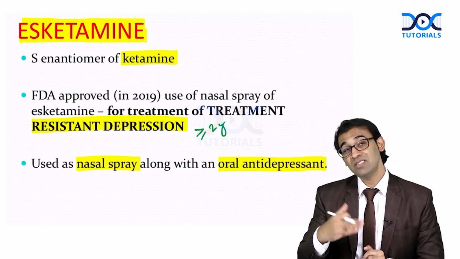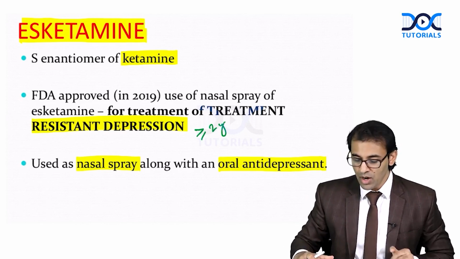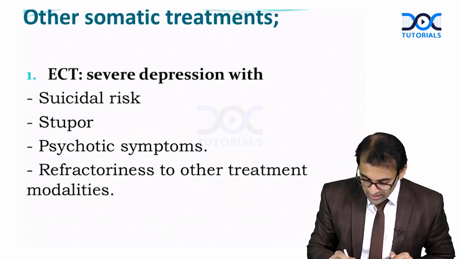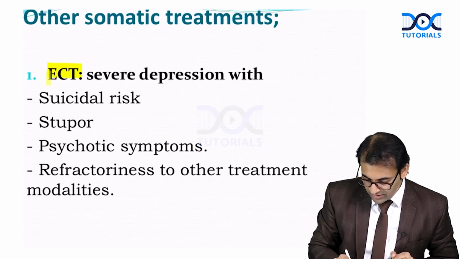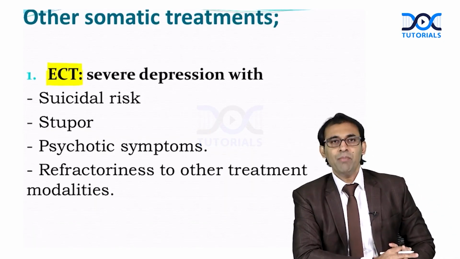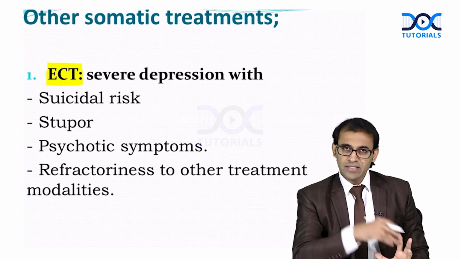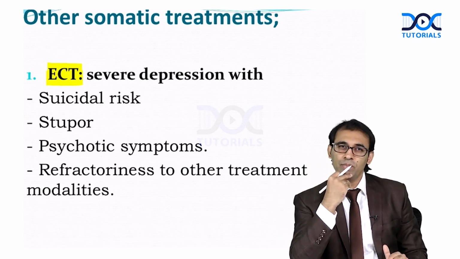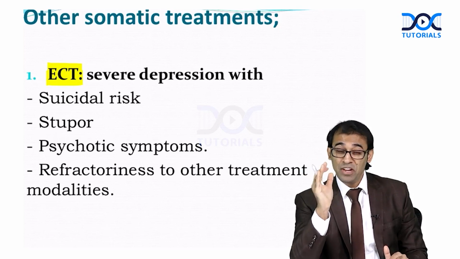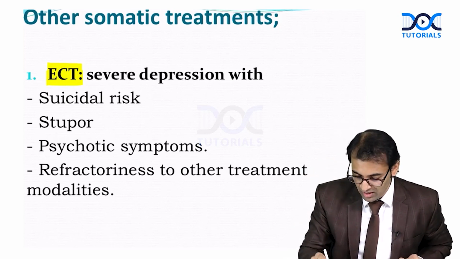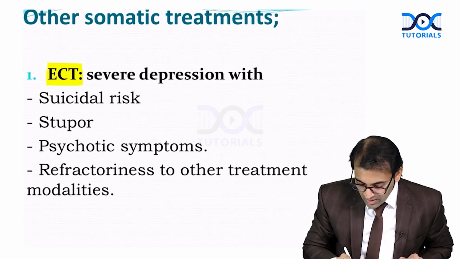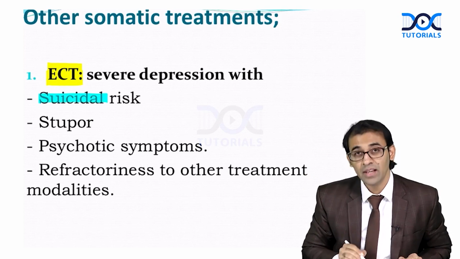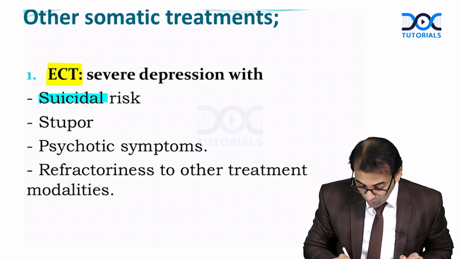Now, we are going to learn some other modalities of treatment for depression. ECT, electroconvulsive therapy. Remember here, ECT can be given in depression also. But do you think in all cases of depression? No. When a patient is having severe depression along with suicidal tendency, severe depression with stupor.